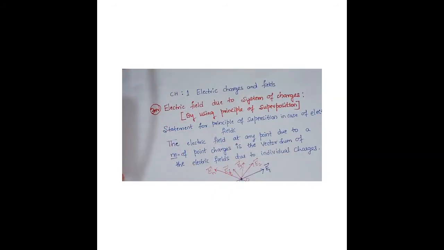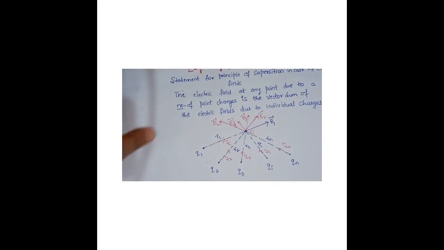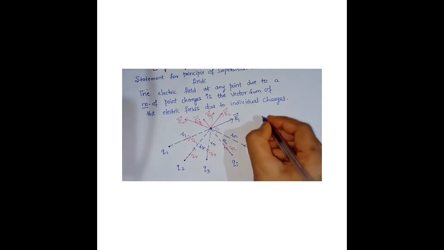So you can just note down the diagram. You can just refer the diagram. See here, Q1 and P, the distance between Q1 and P is R1. So that's why the E1 expression is what it is. Here I'll write once again. I'll write K instead of writing 1 by 4 pi epsilon naught every now and then. So it saves my time, into Q1 by distance R1 square into unit vector R1 cap.